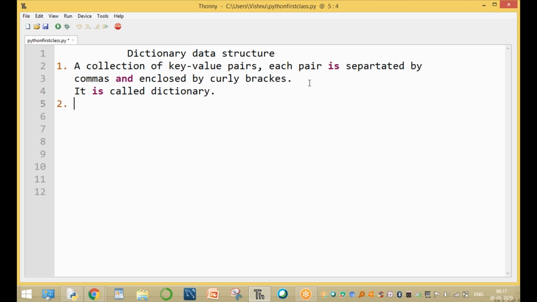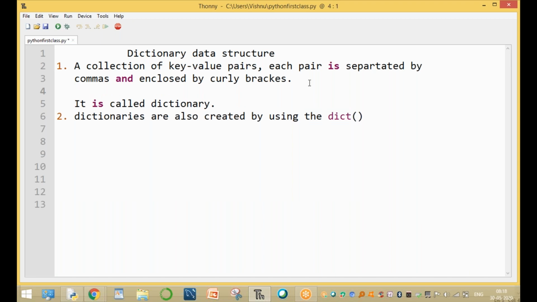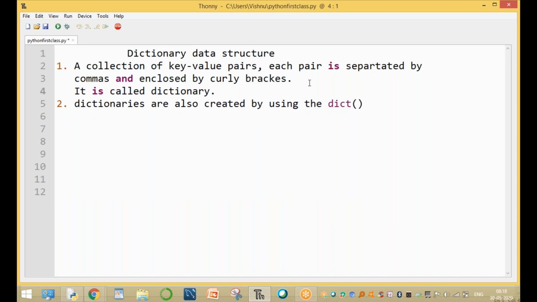The second one: how to create a dictionary? Dictionaries are created by using the dict inbuilt function, same as list, tuple, and set. And the third one is that insertion order is preserved.